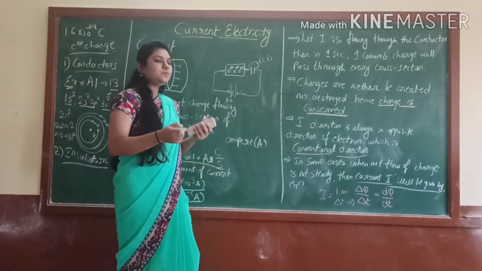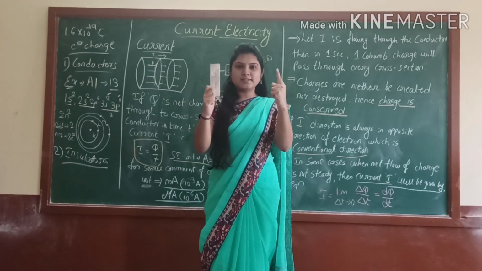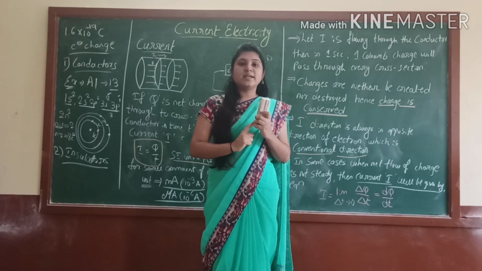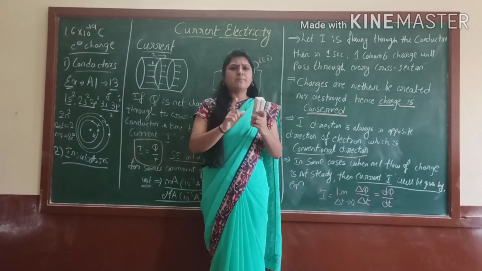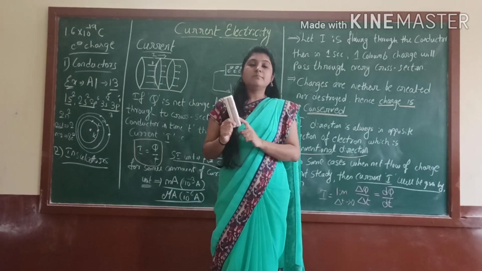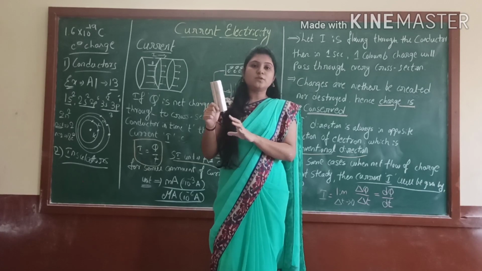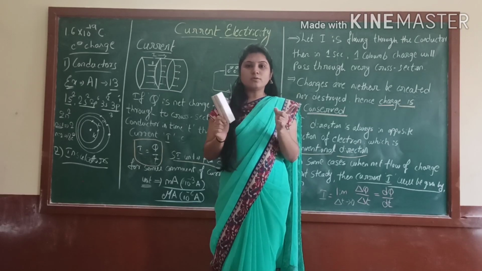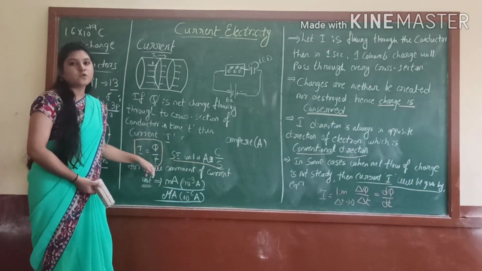Yes or no? Just assume, just consider that there are two conductors. This is one and this is one. Yes, just assume in this conductor 20 coulombs of charge are flowing. How much time will they take? Like 5 minutes, just assume. And in this conductor they are taking 1 hour. In this conductor they are taking 5 minutes only, but in this conductor the same 20 coulombs of charge take how much? 1 hour. Yes or no? There is a time difference. All are not the same. That's why this time is very important in the flow of current.